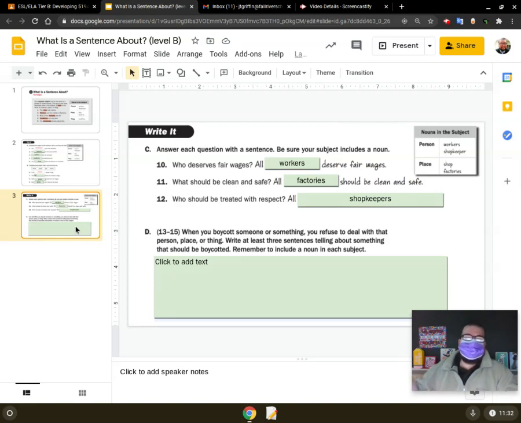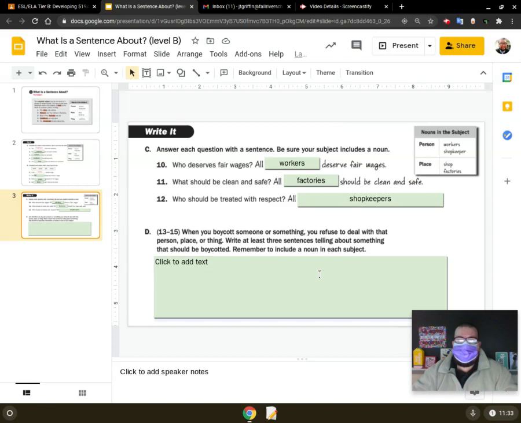But again, let's say I will boycott a grocery store if they do not give their workers fair wages. So that's something you could boycott. So that means you don't go to that store anymore. That means that you tell other people not to go to that store. You could go in front of that store and hold up signs like the tall woman did in the last assignment that we did, right?